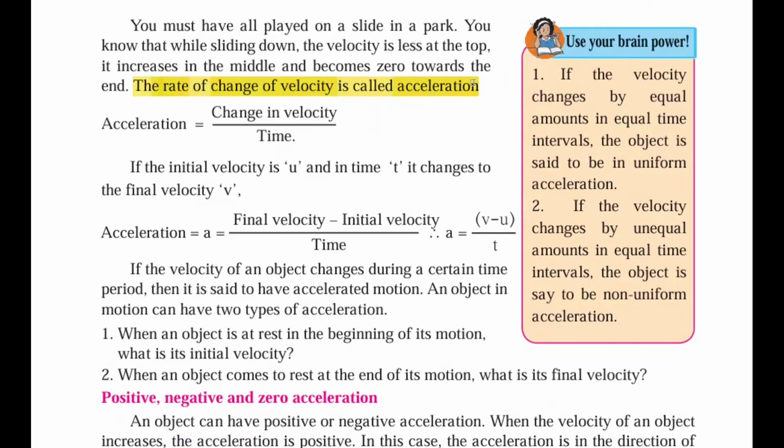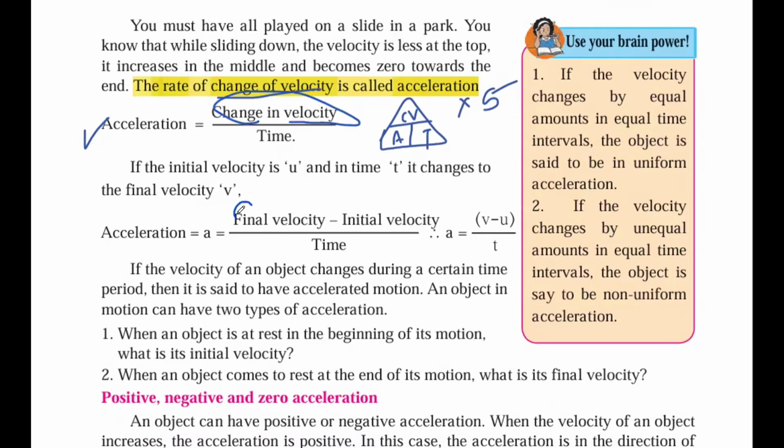I will explain why right now, but before that, this definition will go 5 times in your notebook, and this formula also. So it is the change of velocity upon the time. If I make the triangular method, then the change in velocity will come here, acceleration will come here, and time will come here. Now, what is the formula for this change in velocity?